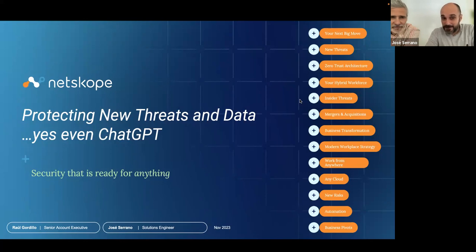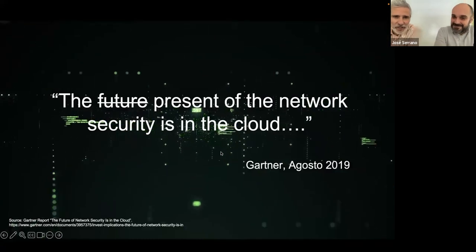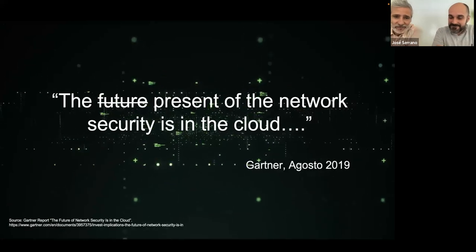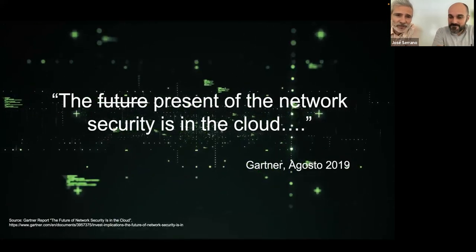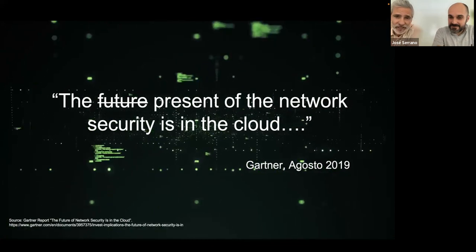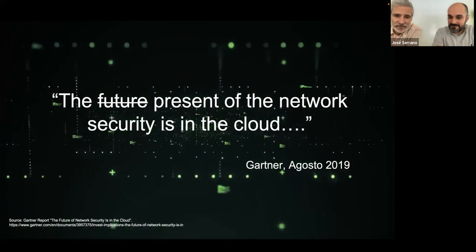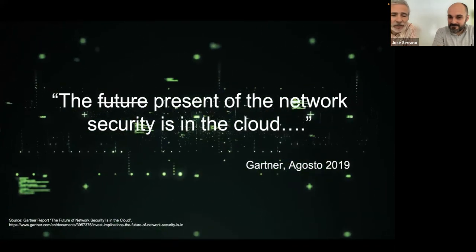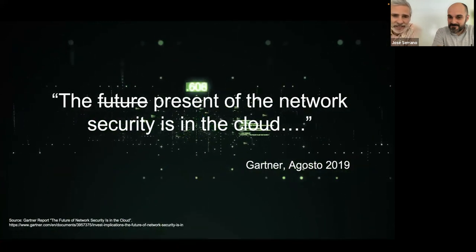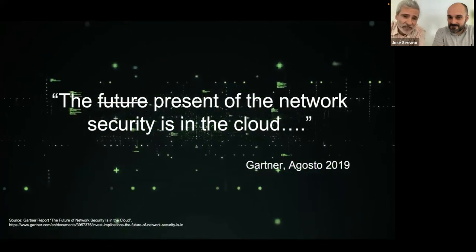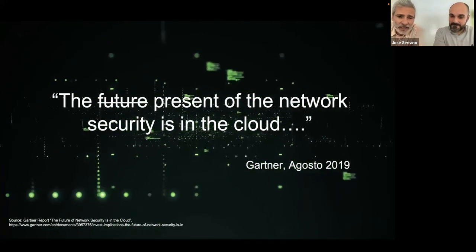And today we are going to talk about protecting against new threats and data. And yes, even ChatGPT. This is something that is not from us, but is from Gartner, and probably something that all of you know, that the present, not the future, the present of network security is in the cloud, because you probably have your email in the cloud, you probably are using S3 buckets, and a lot of applications in business or the users are having applications in the cloud.